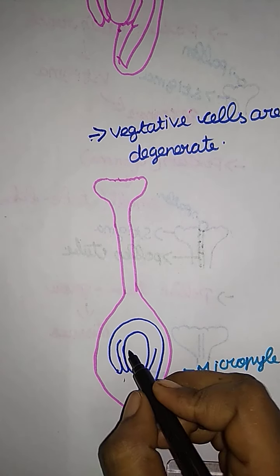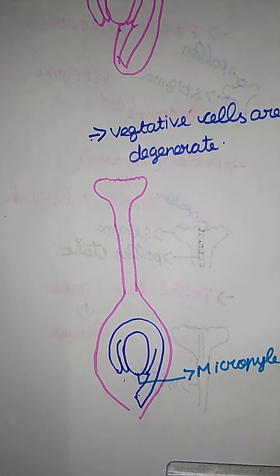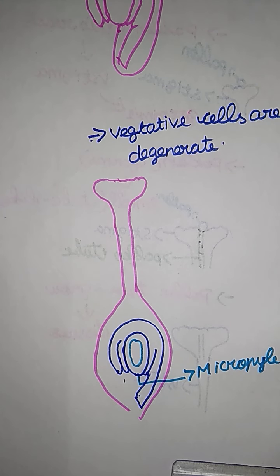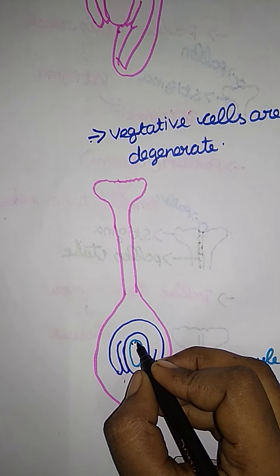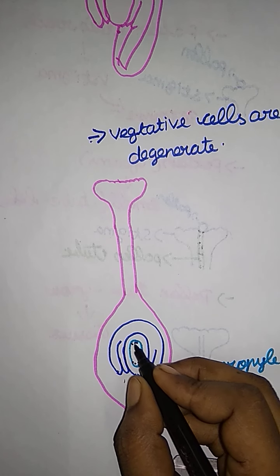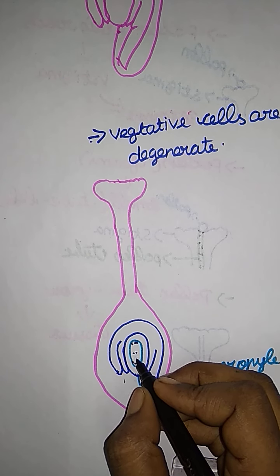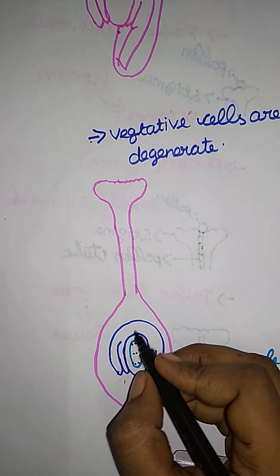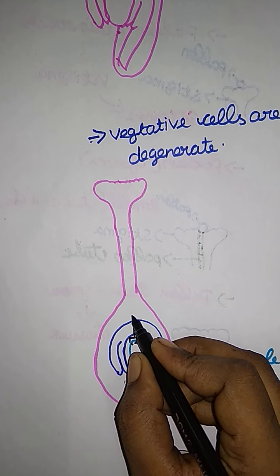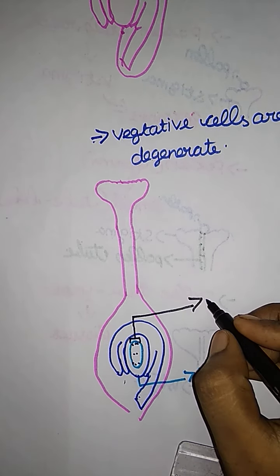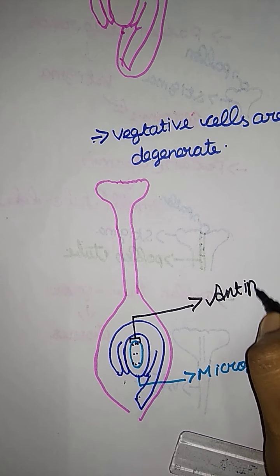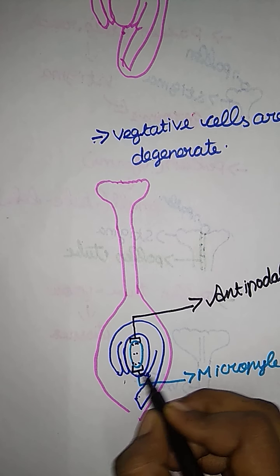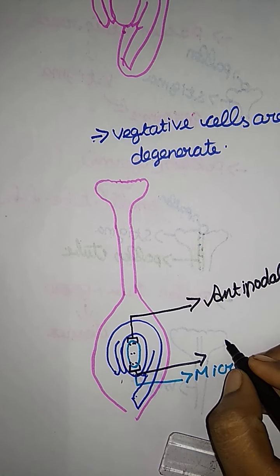Inside the nucellus there is an embryo sac, and it contains three types of cells. The first, near the chalaza, are the three antipodal cells. And near the micropyle there are three cells called synergids.